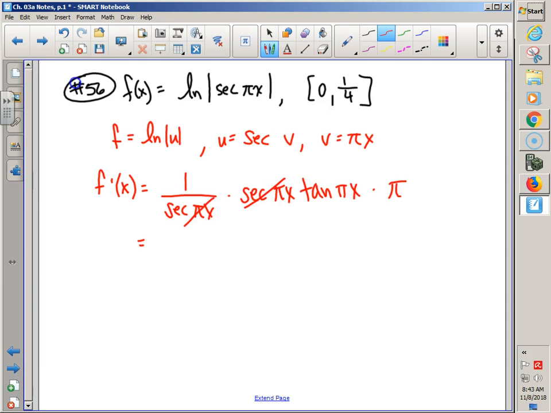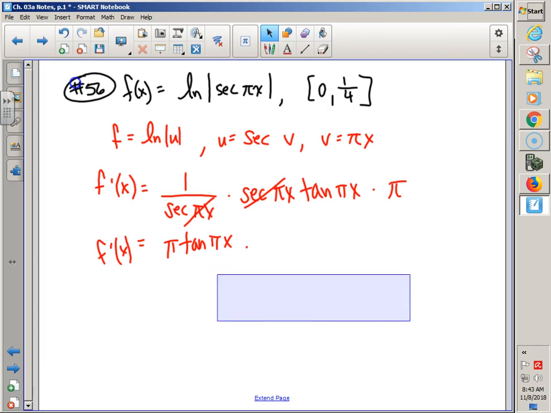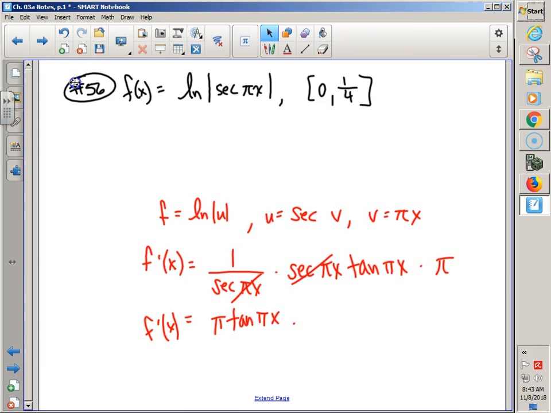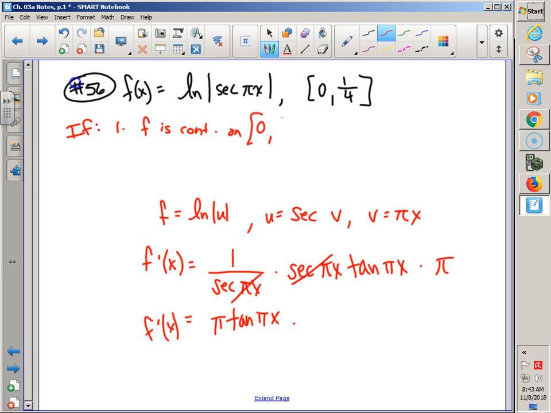Nice. So we end up with tangent of pi x times pi. Okay, now hold on. We haven't done some work. We did the derivative. This would technically be a part of step 2, because we're trying to figure out whether or not MVT applies. We figured we needed the derivative, so we started there. But step 1, technically, of our ifs is f is continuous on endpoint to endpoint.